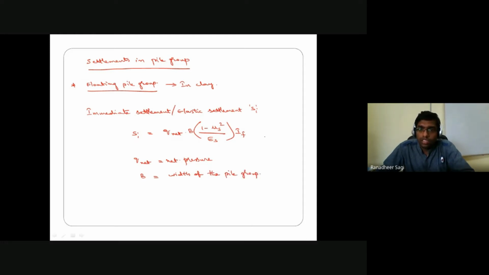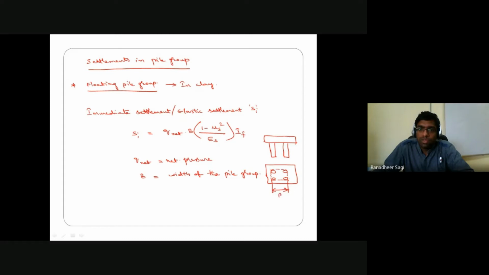Okay, let's say this is my pile cap, and here you have some number of piles connected to that particular pile cap. Now, what does this width of the pile group mean? In the plan, if I am looking at, okay, here is one pile, here is another pile. Let's say this is some pile group configuration I am looking at. So the width of the pile group here indicates this dimension.